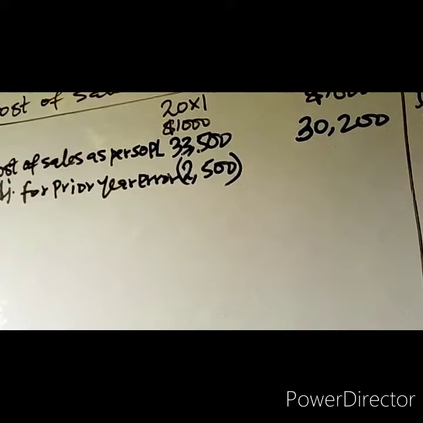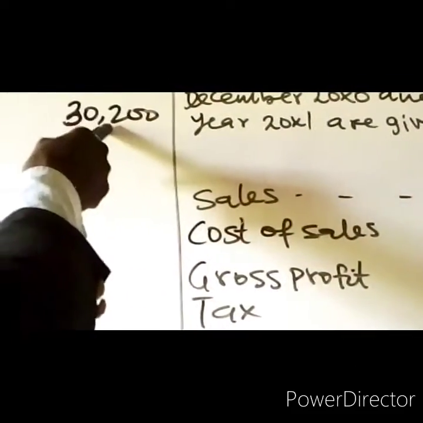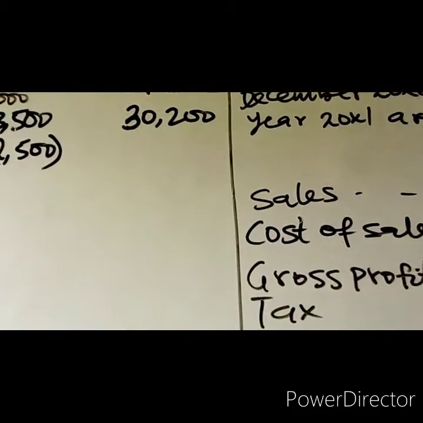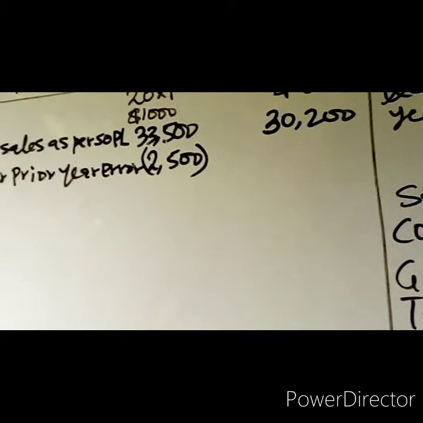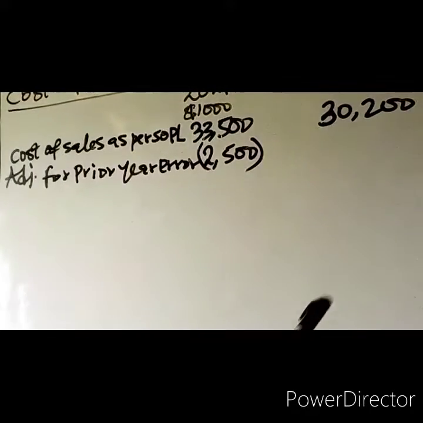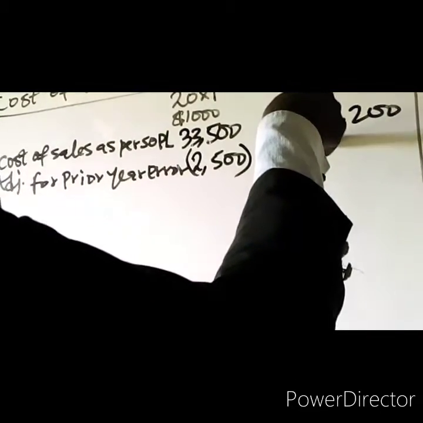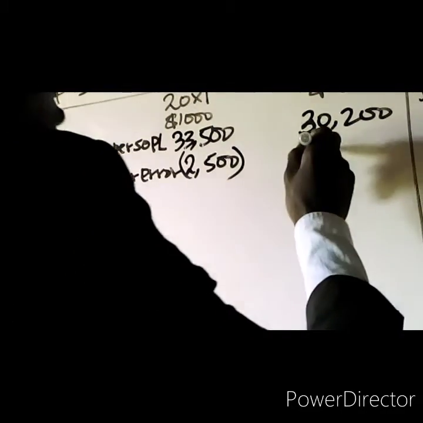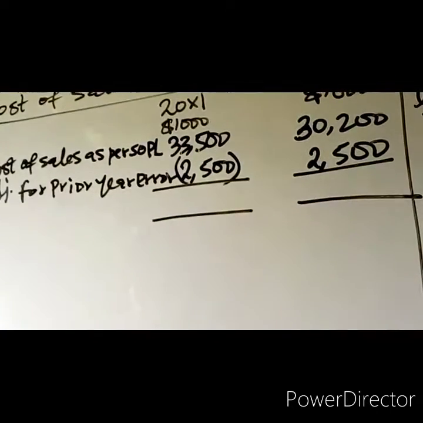Then for 20X0, it was closing inventory, and closing inventory will make the cost of sales very low, because we deduct closing inventory from goods available for sale. In order to correct it, you add the error in inventory. So that is the cost of sales adjustment.